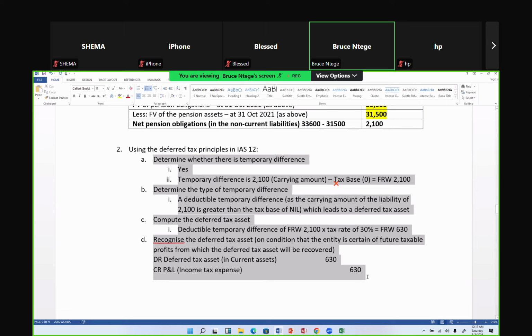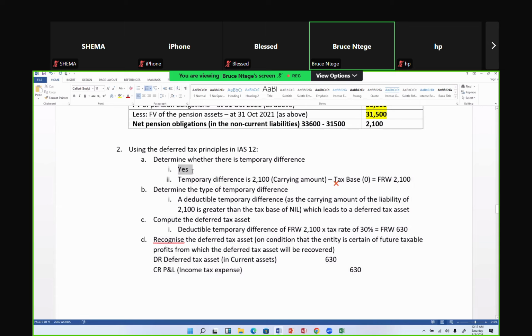And this is how the person marks. The person who's marking your script is saying this, the students say there's a temporary difference.